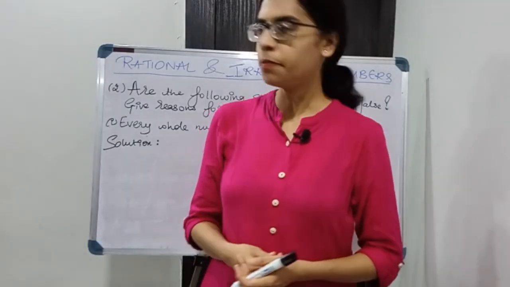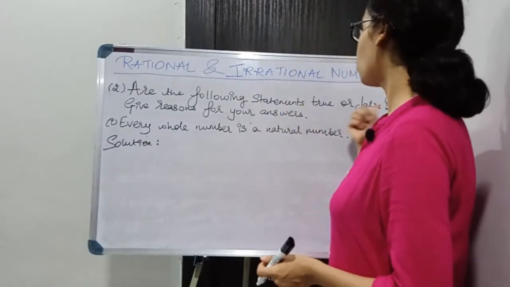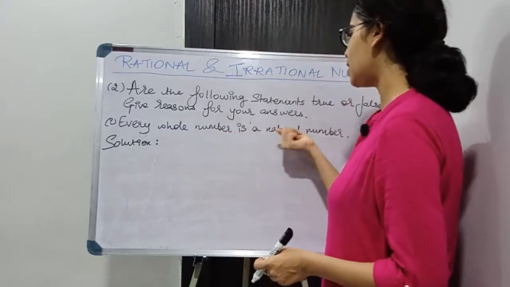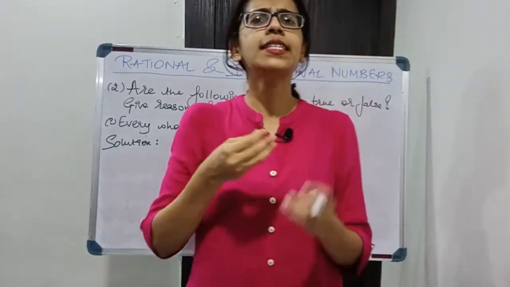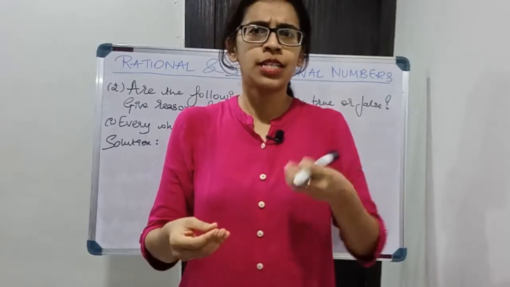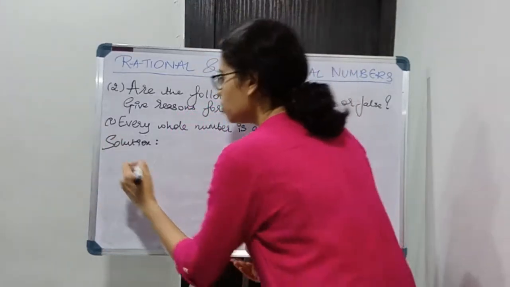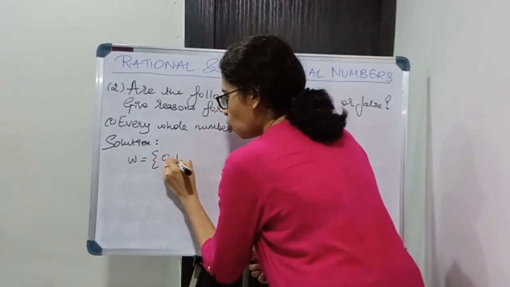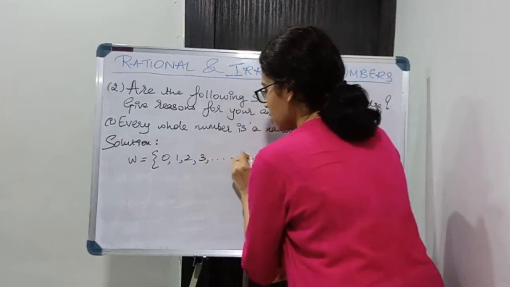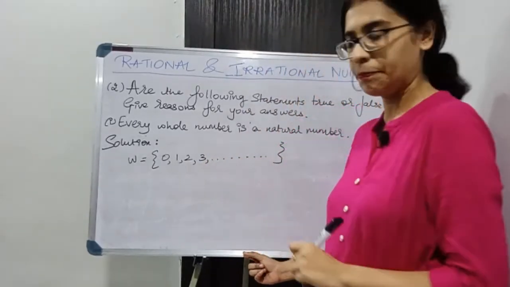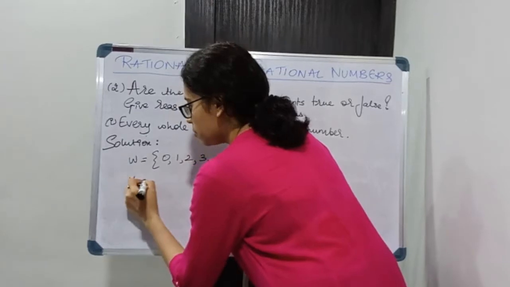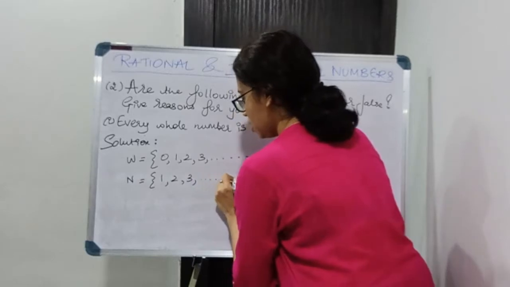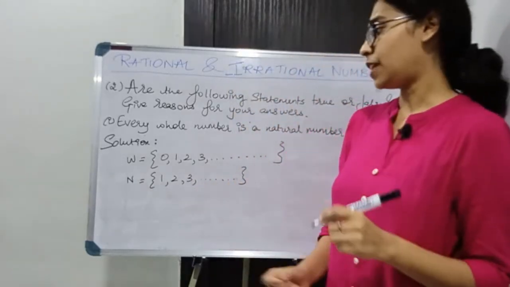Moving on to the second question. Are the following statements true or false? Give reasons for your answers. First part, every whole number is a natural number. Now let us consider the set of whole numbers and the set of natural numbers. So I'll write down the set of whole numbers which starts from 0, 0, 1, 2, 3 and so on till infinite. Set of natural numbers, it starts from 1, 1, 2, 3 and so on till infinite.